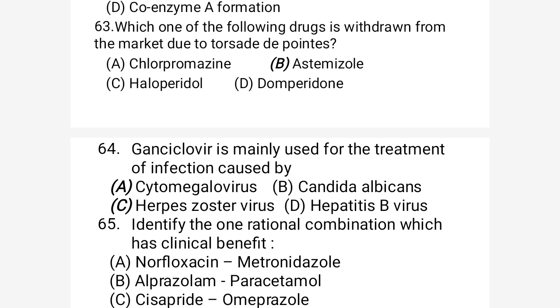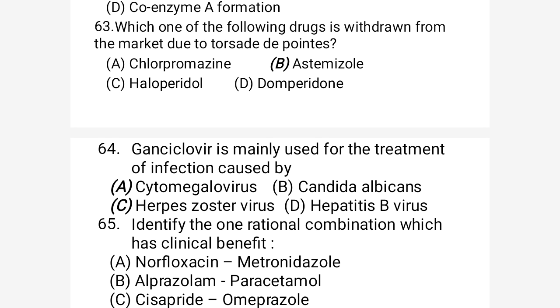Option A is chlorpromazine, option B is astemizole, option C is haloperidol, option D is domperidone. So look at them one by one. Chlorpromazine is an antipsychotic drug, and it does not have torsades de pointes side effects. Option C is haloperidol, it does not have it. Option D is domperidone.